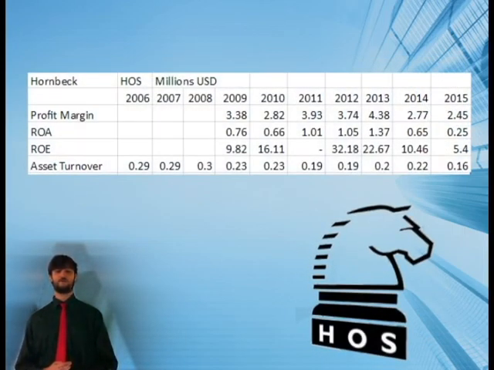Next, we get to look at Hornbeck. So their profit margin started at 3 and then actually drops to 2. And then their ROA starts at 0.6 and then drops to 0.3.